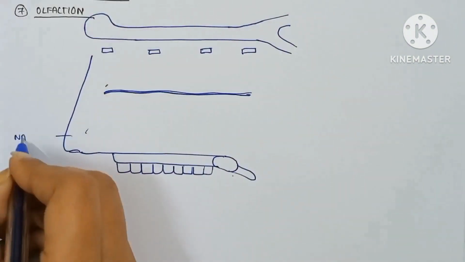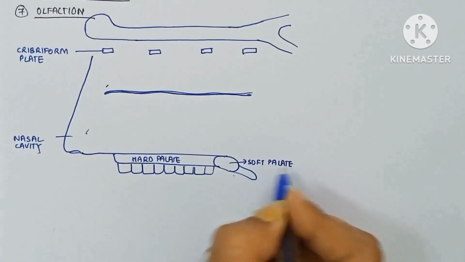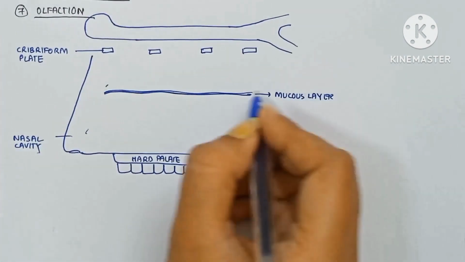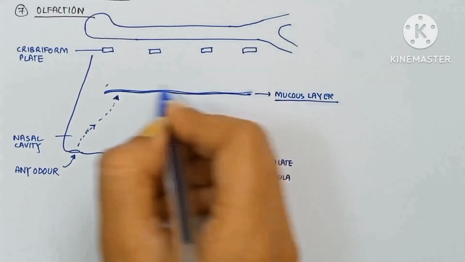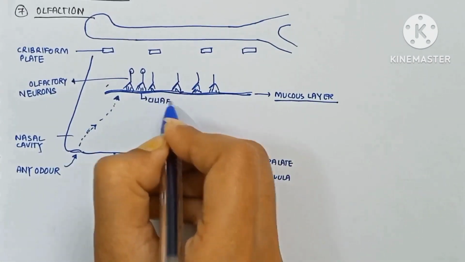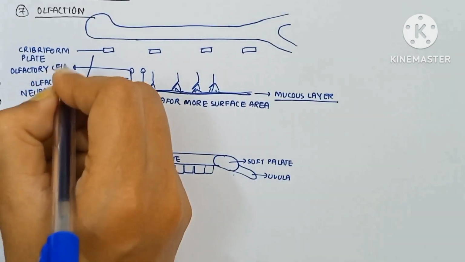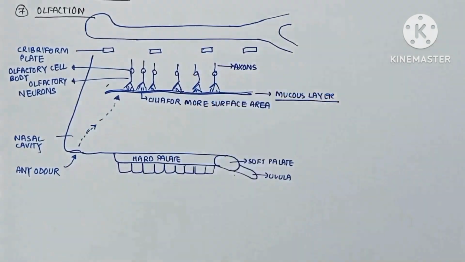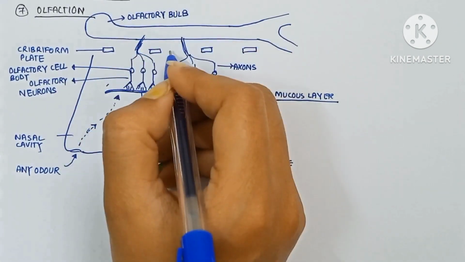Seventh is olfaction. This is the nasal cavity. This is the cribriform plate, hard palate, soft palate, uvula. This is the mucus layer. The odor enters into the nasal cavity and reaches the mucus layer. These are the olfactory neurons which are stimulated. The cilia, for a large surface area, are present in this. This is the olfactory cell body. They give off axons which converge to form the olfactory bulb.